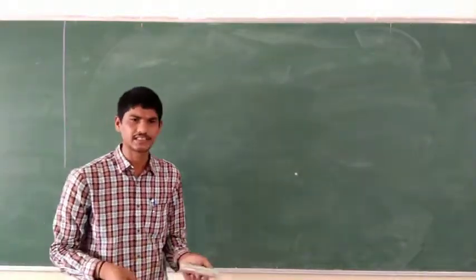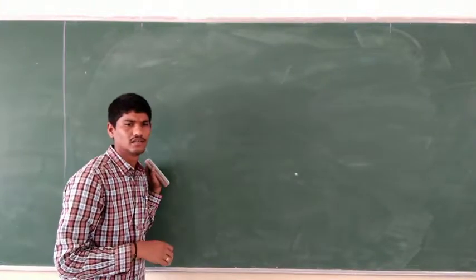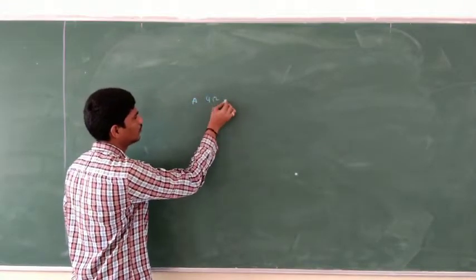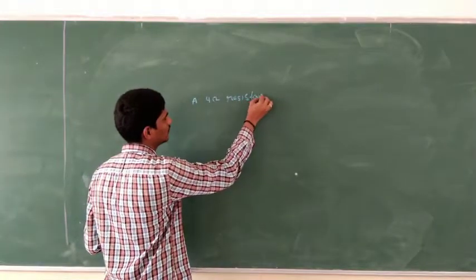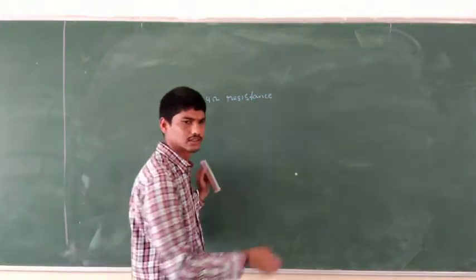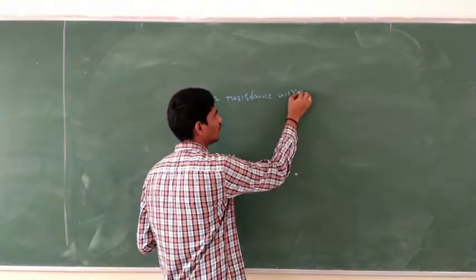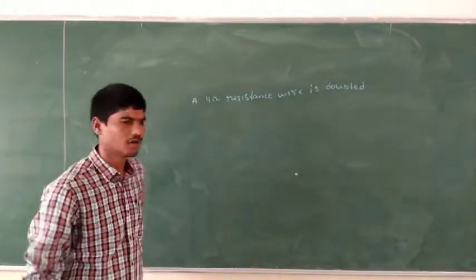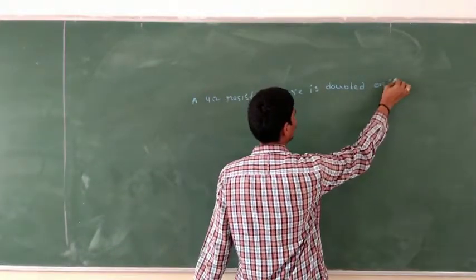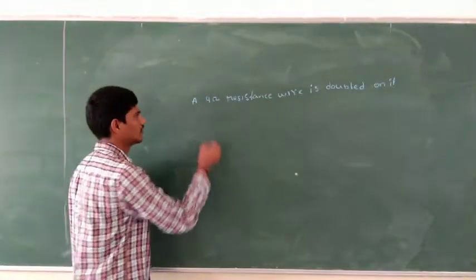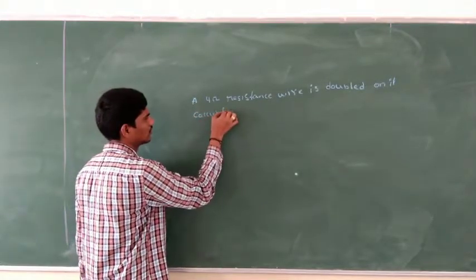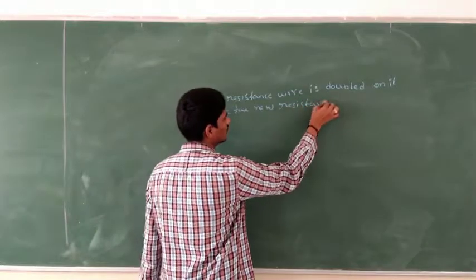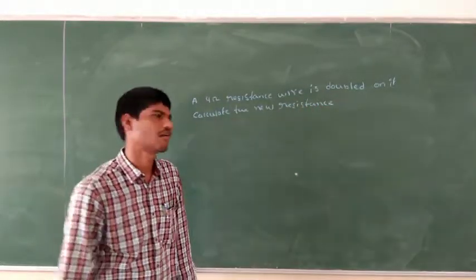A 4 ohm resistance wire is doubled on itself. Calculate the new resistance of the wire.